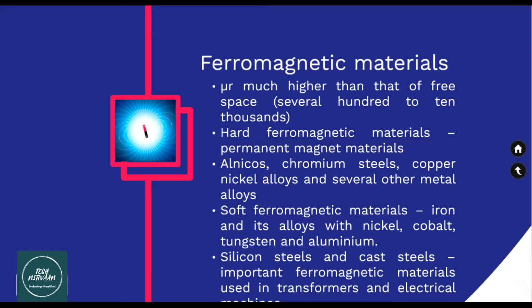Hard ferromagnetic materials are the permanent magnet materials, which are alnicos, chromium steels, copper nickel alloys, and several other metal alloys. Soft ferromagnetic materials are iron and its alloys with nickel, cobalt, tungsten, and aluminum. In transformers and other electrical machines, silicon steels and cast steels are important ferromagnetic materials.